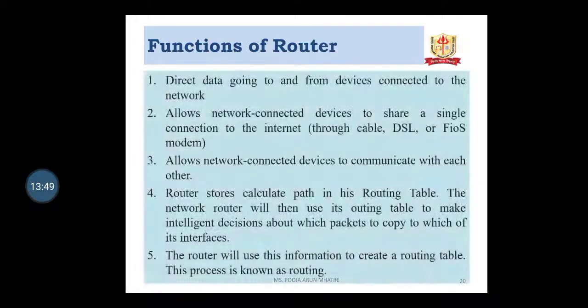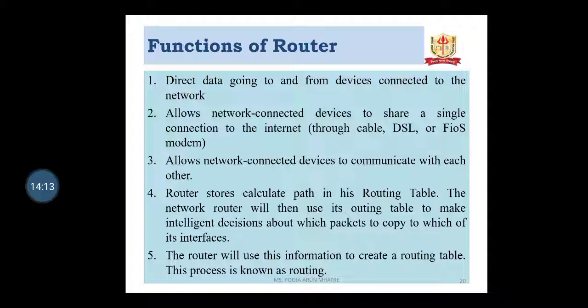Functions of a router. Direct data going to and from devices connected to the network. It allows the network-connected devices to share a single connection to the internet through the cable, DSL or FiOS modem. It allows the network-connected devices to communicate with each other.